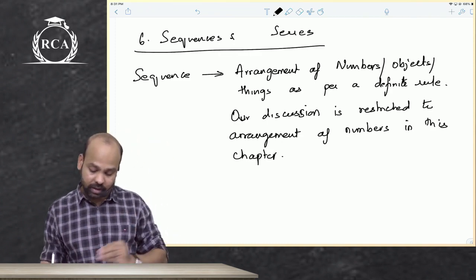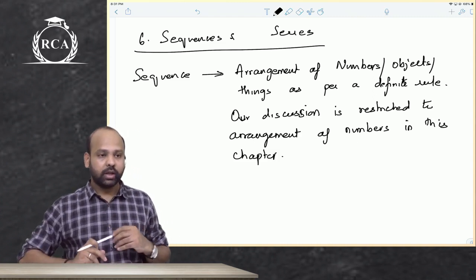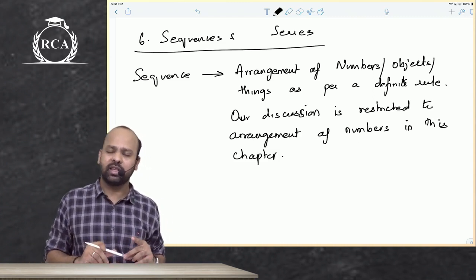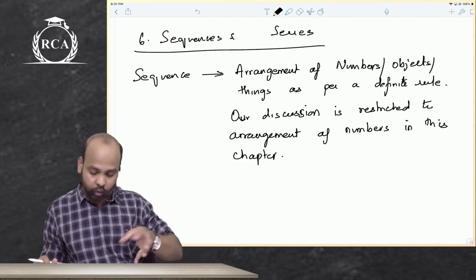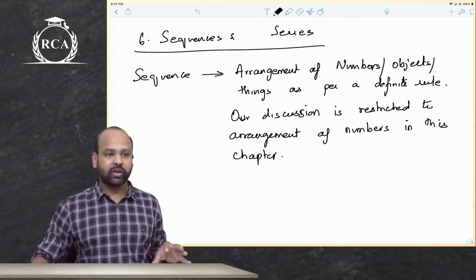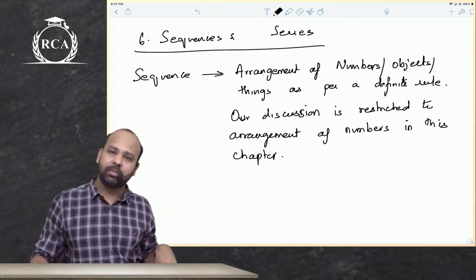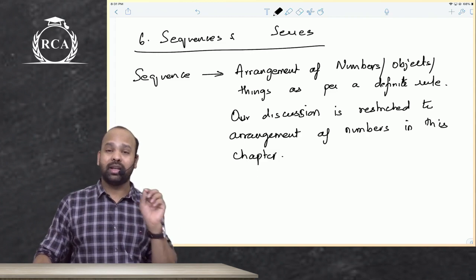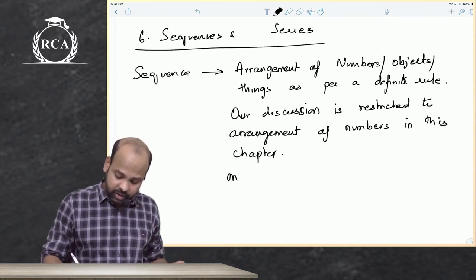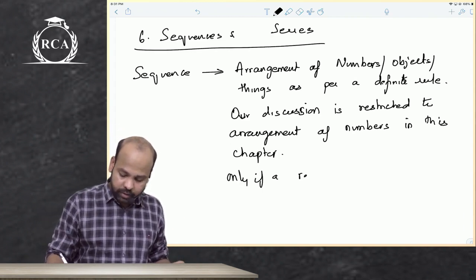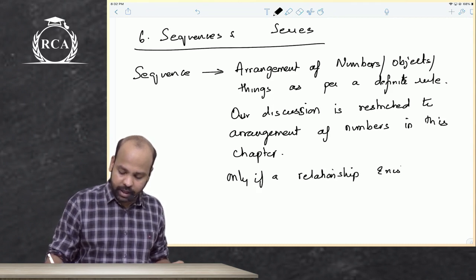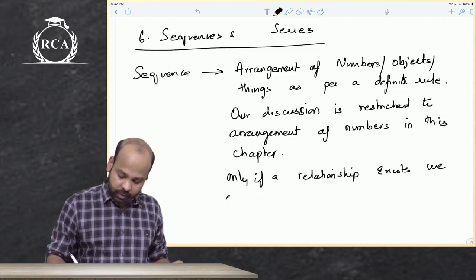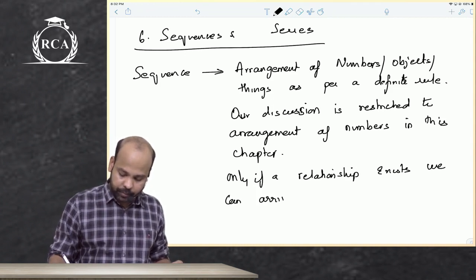My handwriting is crazy, I know guys, but in case there is something you are not understanding, do not forget, I'm explaining so much, so obviously you can relate to what is being written here. So our discussion is always restricted to arrangement of numbers in this chapter. Do not forget, there has to be a relationship. Only if a relationship exists can we arrive at any term of the sequence.